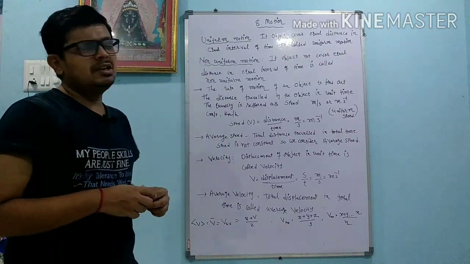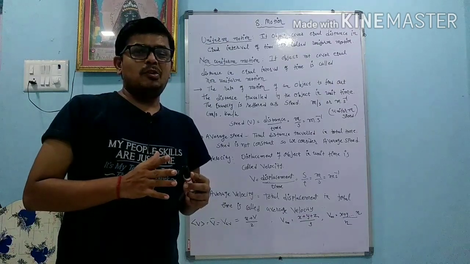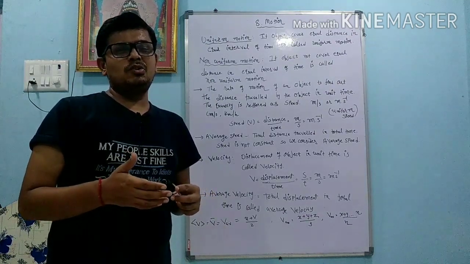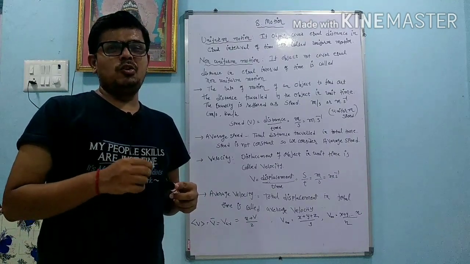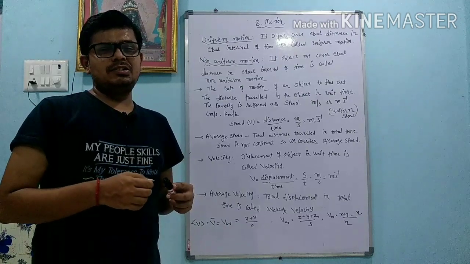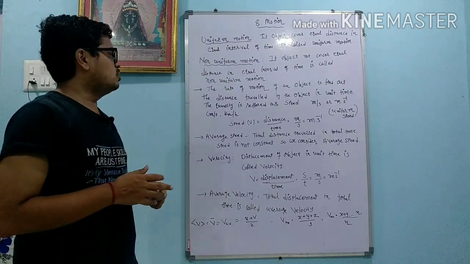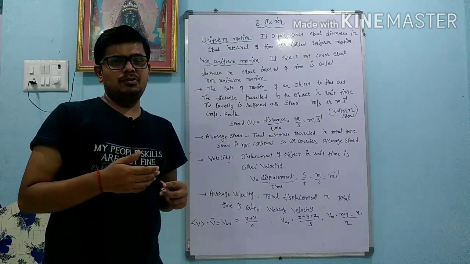Non-uniform motion means if an object covers unequal distance in unequal intervals of time, then it is called non-uniform motion. In simple words, if an object does not cover equal distance in equal intervals of time, then that motion is non-uniform. Suppose I come out of the home.